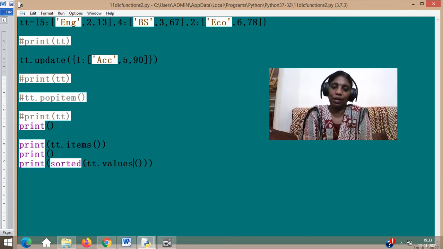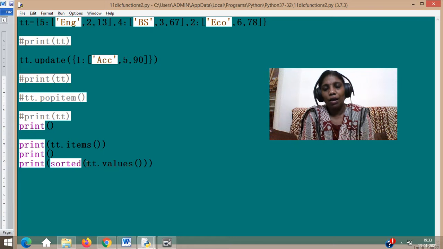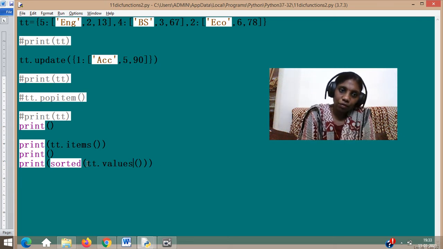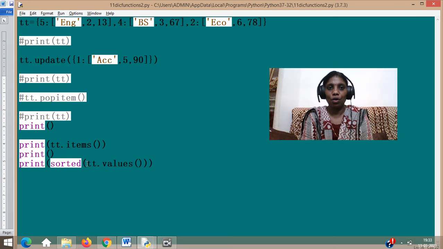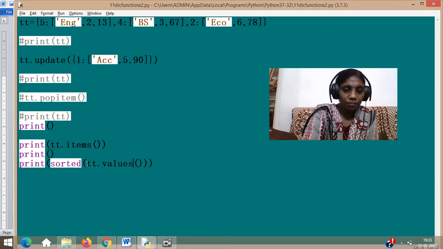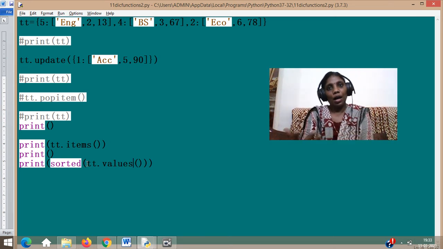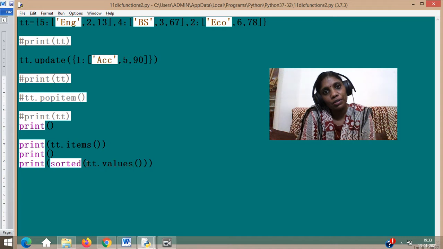So sorted is available, a function which does the use of your sort, which is not available right now in our dictionary. So instead of sort, we have sorted, and that helps you sort your values or your keys in ascending or descending order. If you want descending order, what do you have to give? reverse equal to true.